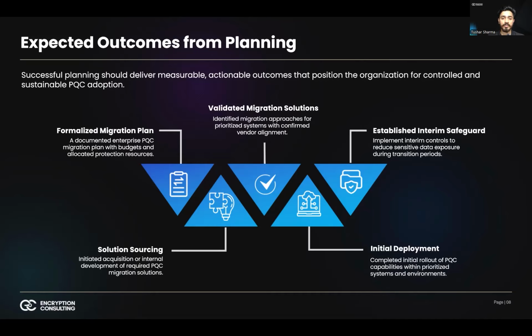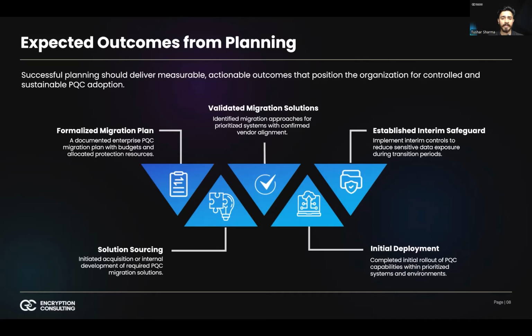Third, planning establishes interim safeguards to reduce exposure during the migration window. Because PQC transition is multi-year, organizations cannot simply wait for full deployment. Sensitive data, especially long-lived data such as intellectual property, financial records, healthcare information, or governed communications, may be vulnerable to HNDL attacks. Interim measures may include shortening certificate lifetimes, strengthening key rotation policies, segmenting high-value systems, enhancing encryption monitoring, or isolating particular vulnerable assets. These temporary risk reduction controls ensure that exposure is actively managed while full migration progresses.